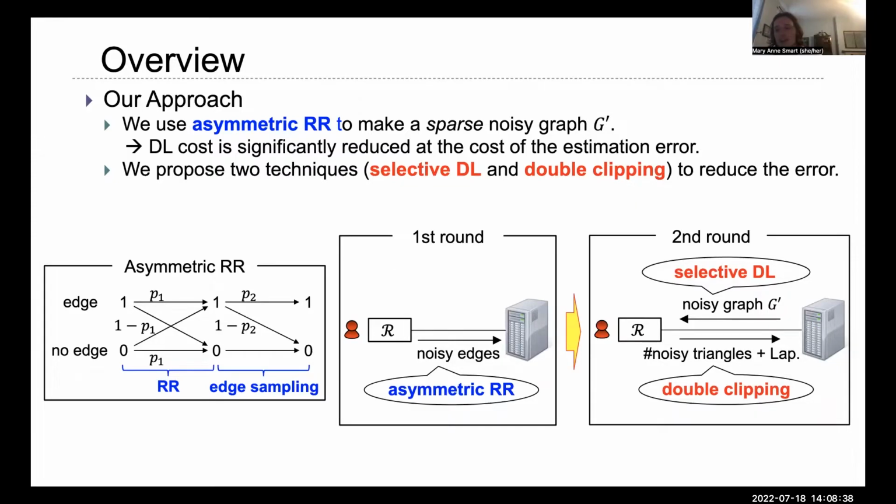This is illustrated in the bottom left part of the graph. And this is post-processing of randomized response. Therefore, it still satisfies DP. After this, our second round uses 2 further improvements to reduce error. They are called selective DL and double clipping.